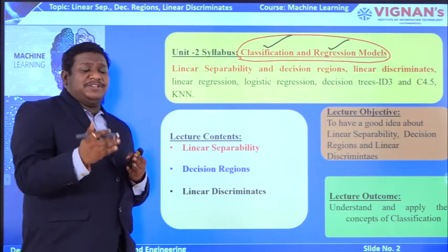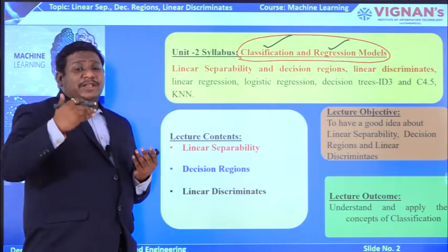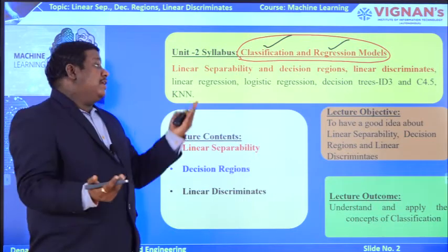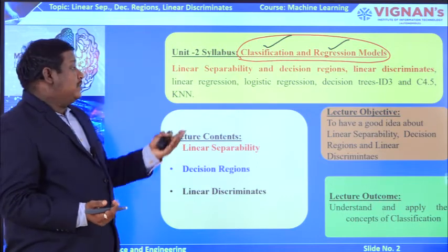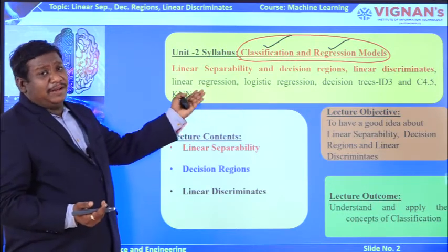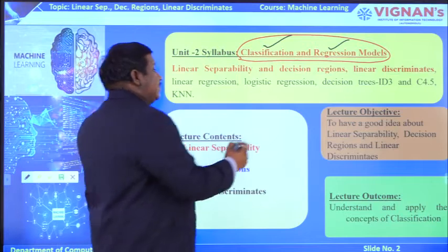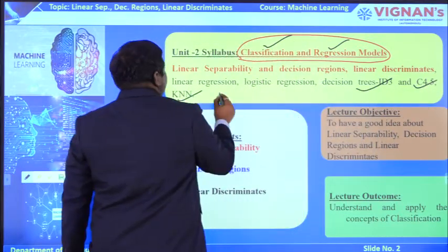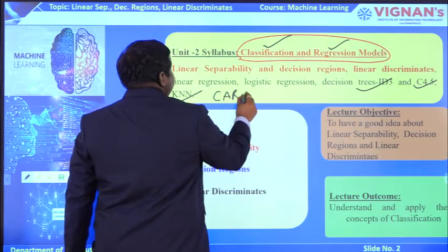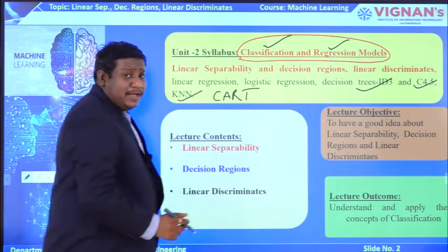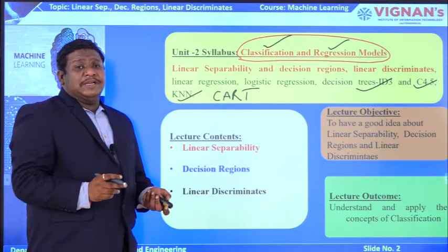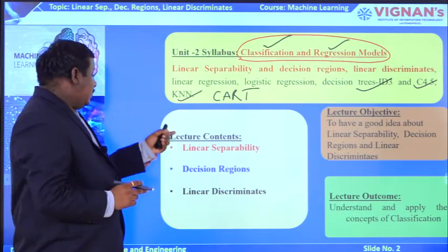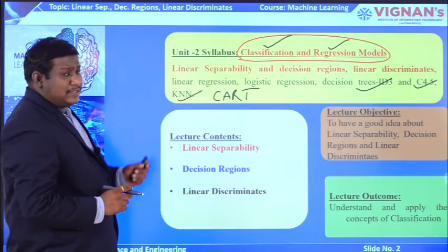What is classification, what is regression, what are various techniques available under classification and for regression, and of course several algorithms under supervised learning like decision trees, ID3, C4.5, KNN, and the CART algorithm. These are some of the important algorithms we will cover under classification and regression models in the second unit. So these are the contents of this lecture.